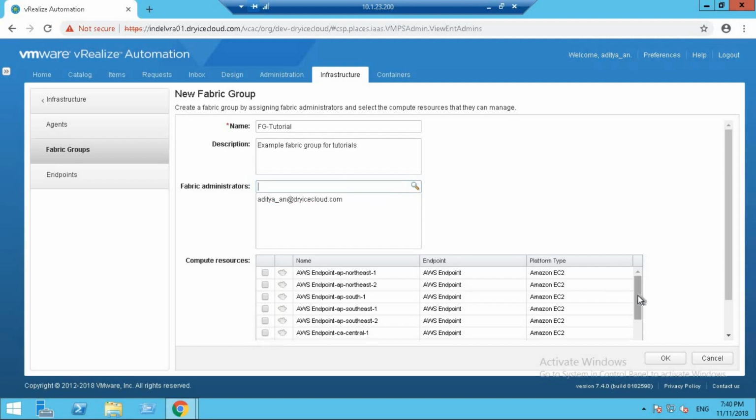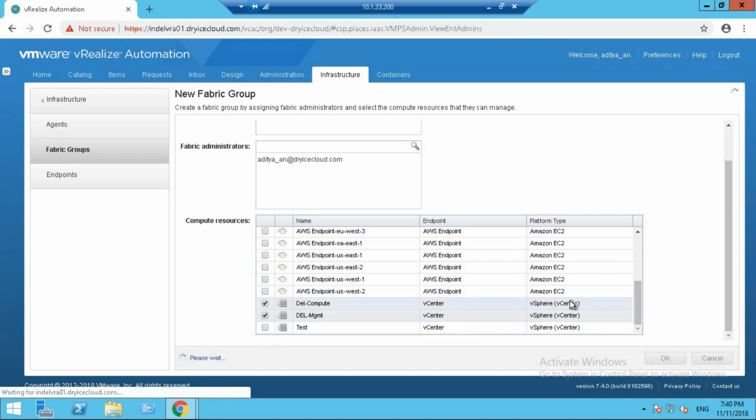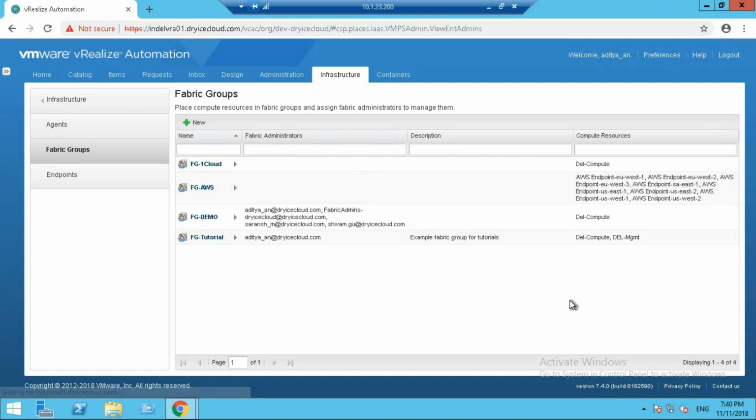Now you need to select the compute resources that you're going to utilize in this fabric group. It can be Dell Compute, and I'm just going to select Dell Compute and Dell Management. Now this depends upon your own environment in which you're working. Click on OK and let's wait for it. And we have a new fabric group by the name of FG Tutorial, and the fabric administrator is Aditya_AN. That's me, in case you didn't know.